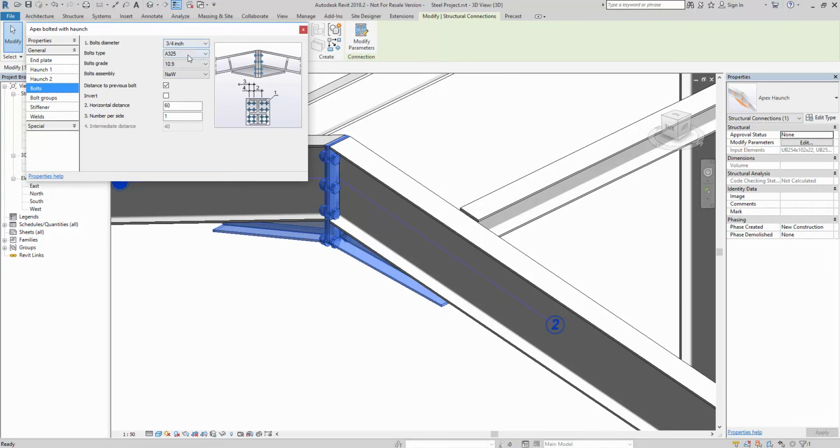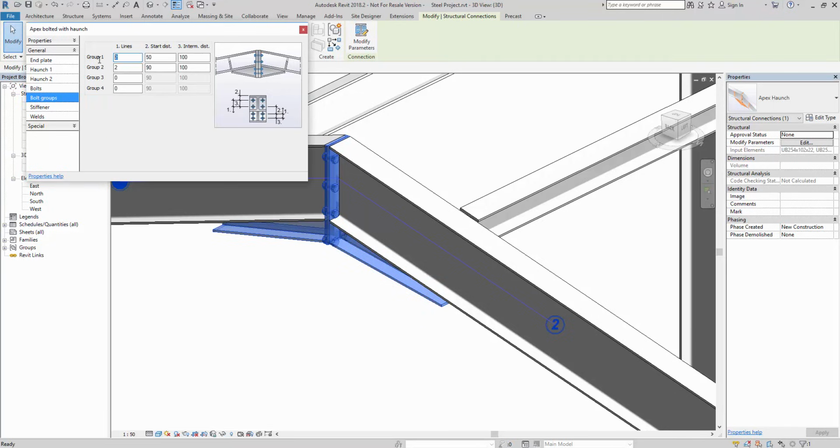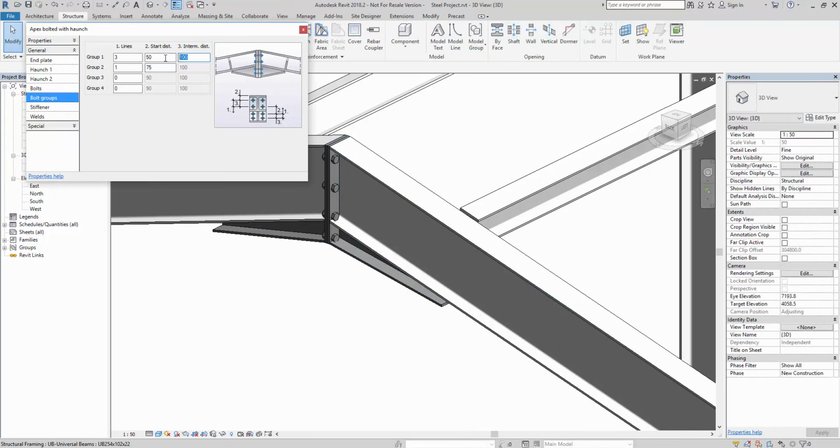Then we look at the bolts, change them to XOX or a set. Let's go with an XOX 16 bolt group. So I'm going to change this to 3 and then 1, so I'm going to split it separately. So this one I'm going to say is then 75 below, and the distance in here is 85.